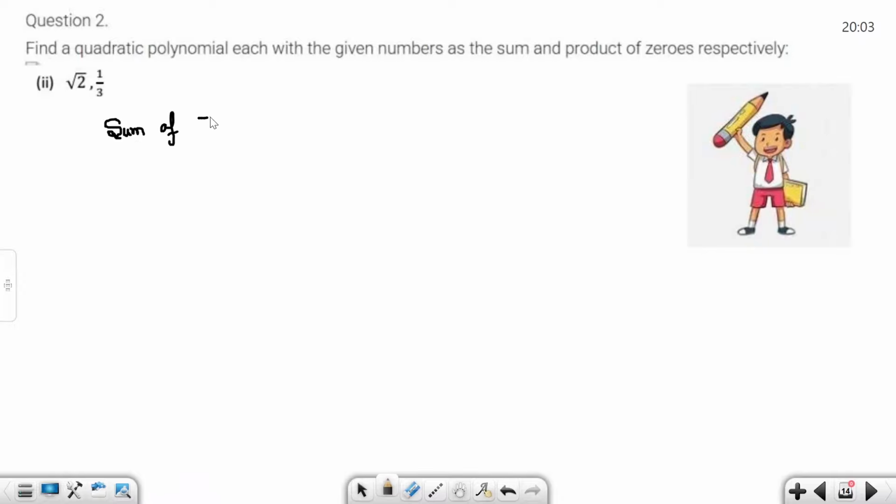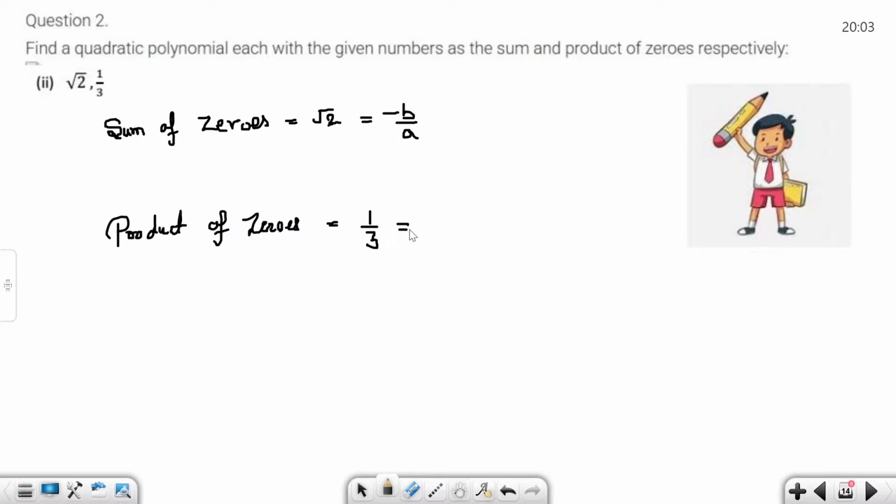Sum of zeros given is root 2, and the sum of zeros formula is minus b divided by a. Here the product of zeros is 1 by 3, equal to c by a.